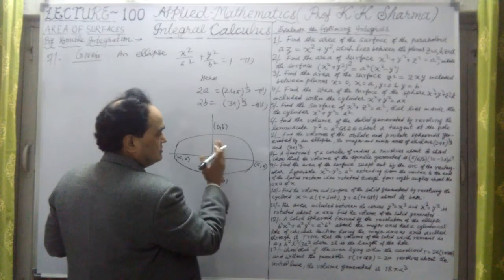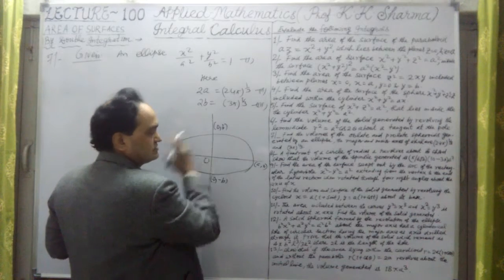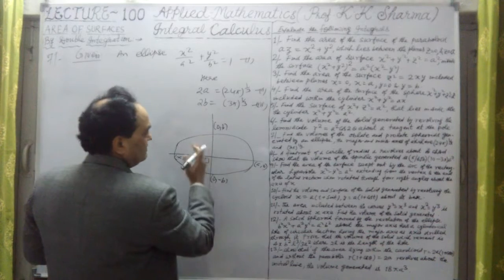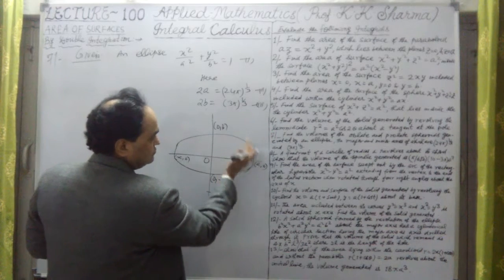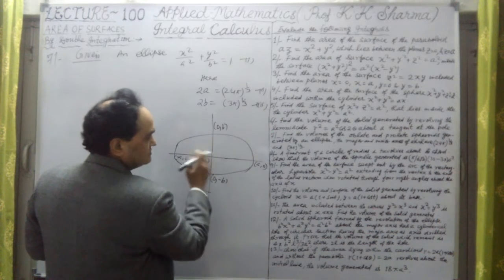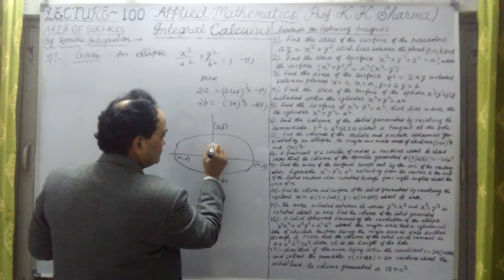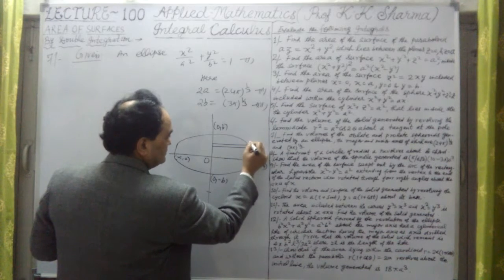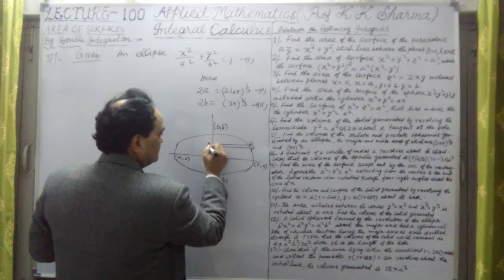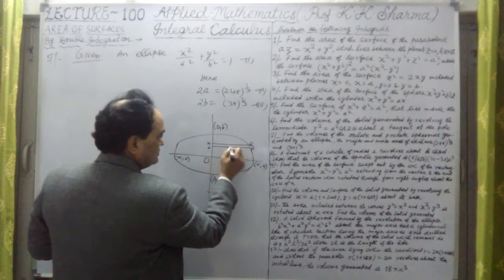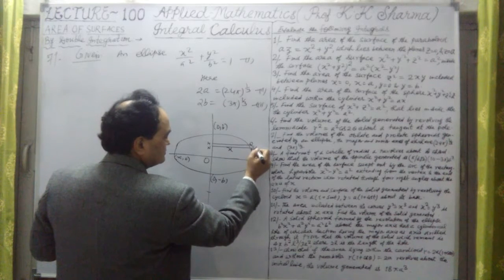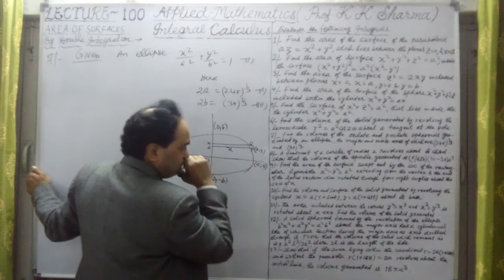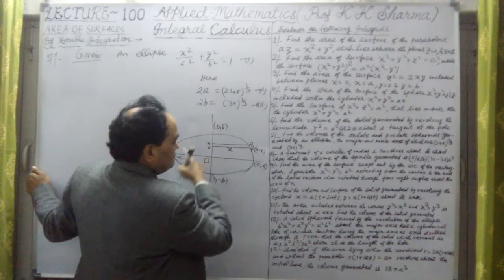Now this is the major axis. When the ellipse is revolved about the major axis, this gives the prolate spheroid, and when the ellipse is revolved about the minor axis, then it is this value. First is the oblate, so this is revolved about the minor axis, it will be pi x square. Here it is p and this is q, this is m, this is n. This is length x. Let me take coordinates x and y.